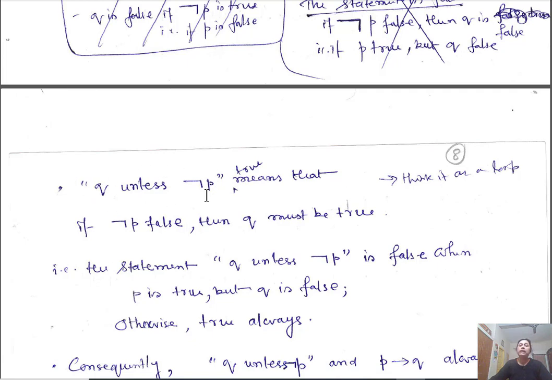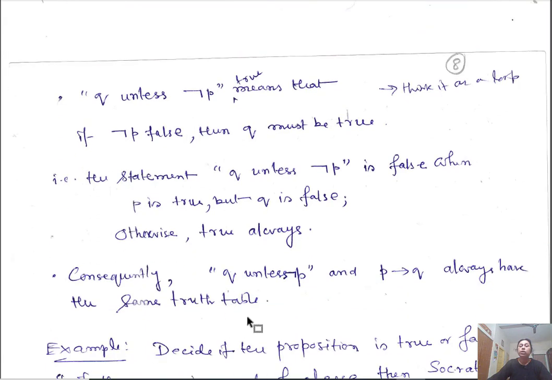Okay. Q unless negation of P. Sometimes thinking of it as a loop helps. Unless negation of P means as long as negation of P is false, this is true. This statement being true means this. And if you want to assign this statement the truth value false, then this is how it is executed. So Q unless negation of P is the same as P implies Q. They will have the same truth table.